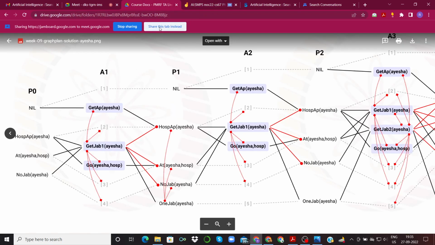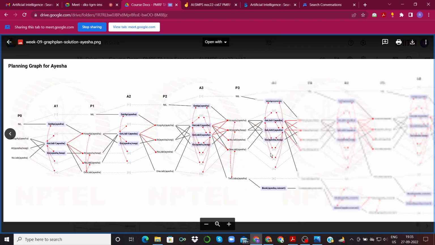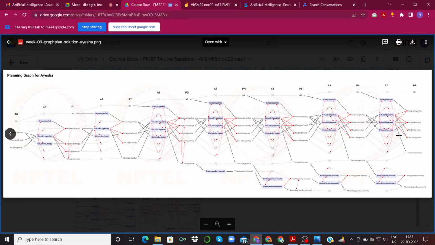Okay, so while I'm not going into the details of all of these steps, I encourage you to solve or form the planning graph for all these three people, either independently or together, or whichever way you're comfortable with, on your own. And I'll be sharing this whole planning graph with you. I also showed it during the live session. When you finally draw this whole planning graph by yourself with your hands, you can verify for yourself whether you drew the correct planning graph or not.